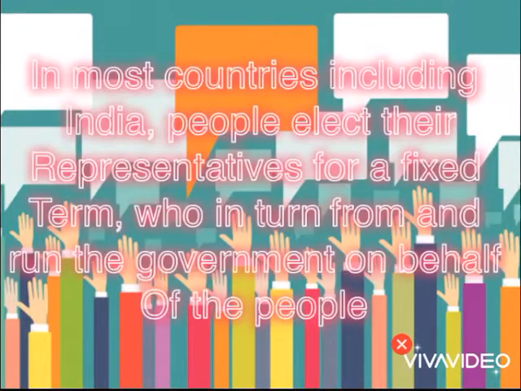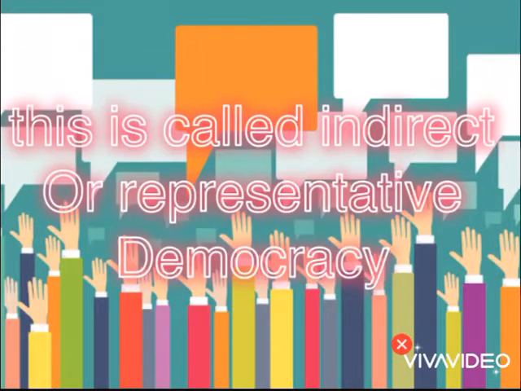In most countries, including India, people elect their representatives for a fixed term, who in turn form and run the government on behalf of the people. This is called indirect or representative democracy.